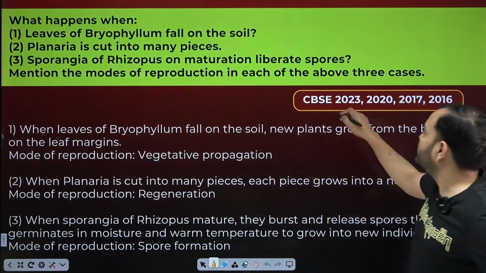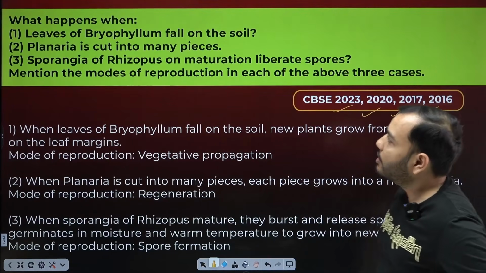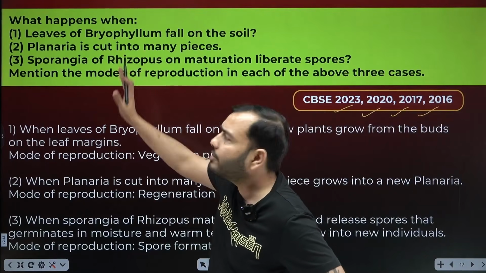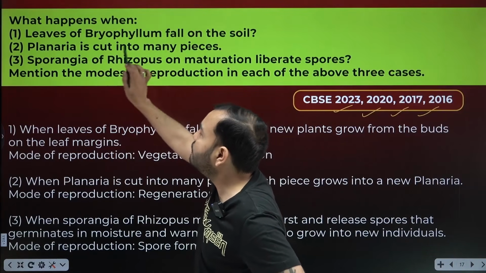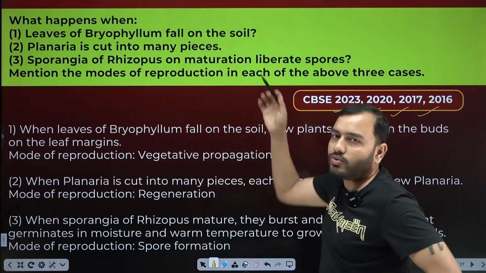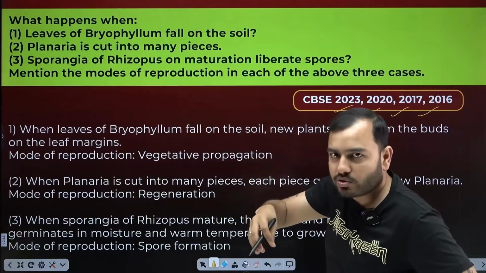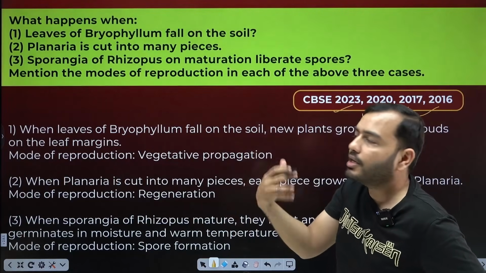Next question, questions 2023, 2022, 2017, 2016. This question has come many times, this or similar or its parts. What happens when leaves of Bryophyllum fall on the soil? What happens, beta? Leaves of Bryophyllum fall on the soil. What will happen? Its root will emerge, it will germinate, a new plant will form.